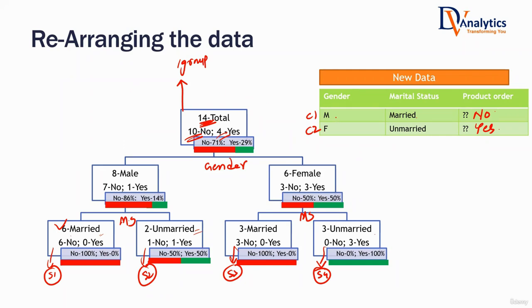Divide the data into subgroups. In such a way, if you look at the whole data as one group, it will be very much impure. What do you mean by impurity?